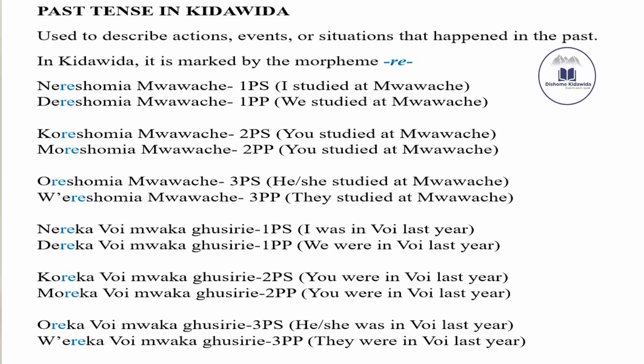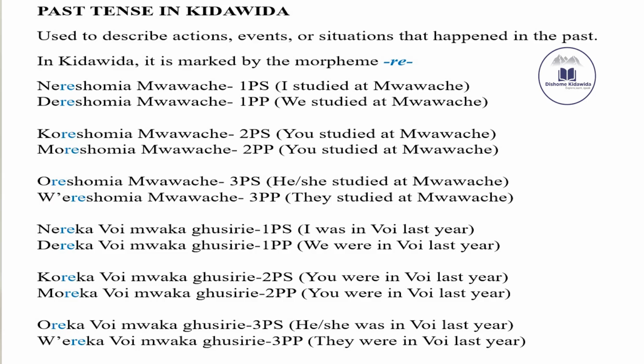So what I want you to note from the data that we have used in our lesson today, there is a pattern here. When you're talking about the first person, we are using nere, and then you add the verb. That is in the singular. In plural, nere, and then you attach the verb.